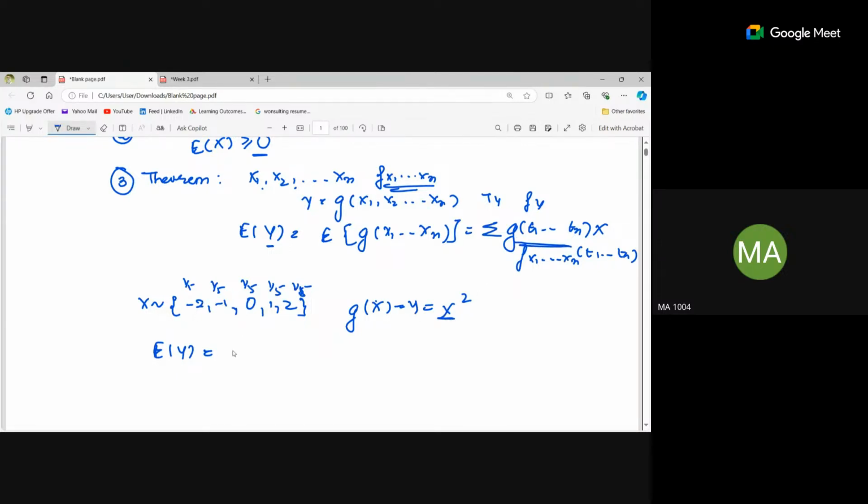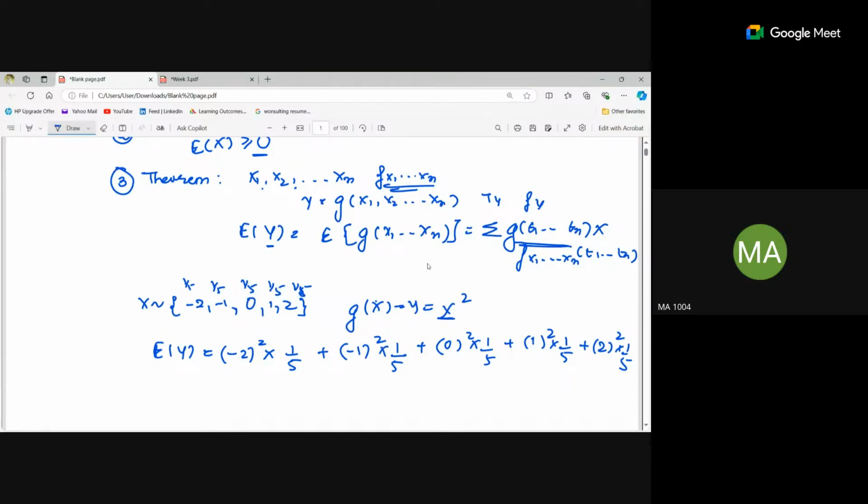So it will be (-2) square into the probability 1/5, correct? Plus (-1) square into probability 1/5. Similarly, we can calculate the other values: 0 square into 1/5 plus 1 square into 1/5 plus 2 square into 1/5. Is it clear?